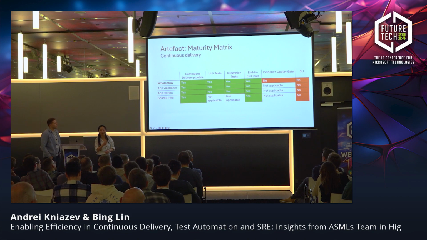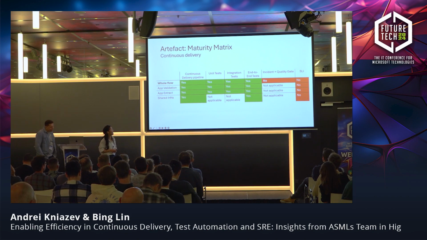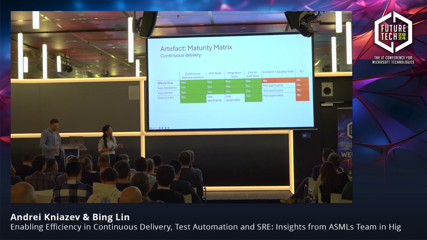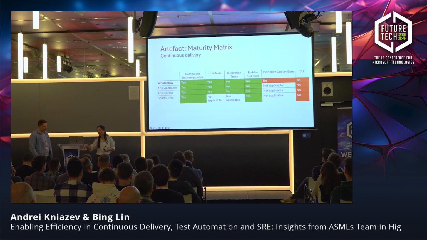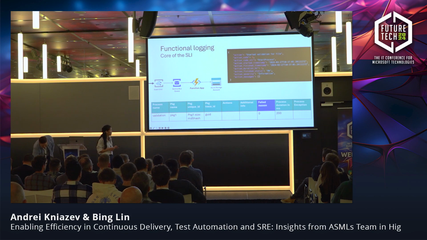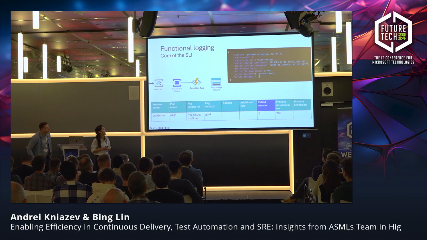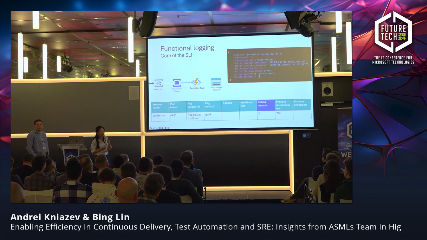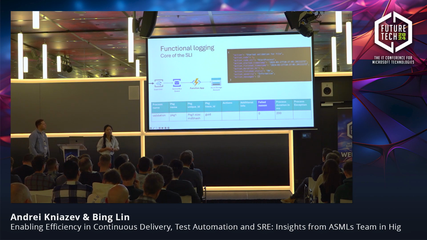And now we are really finishing up the quality strategy columns and the continuous delivery columns. As you can notice, we try to get all the fields green from red. So now we are focusing on SLI, how we're collecting those data and what it actually means. So this forms a pipeline: the event grid, service bus queue, function app, and the storage account. And in the function app, when the function is running, we are gathering the process log, what is actually happening within the function app. And we are also logging whether this function app has succeeded, with the column failed reason. 0 means that it's executed successfully.